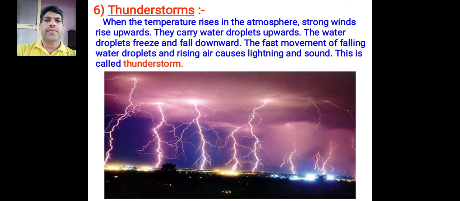Now, thunderstorms. When the temperature rises in the atmosphere, strong winds rise up. They carry water droplets upwards. The water droplets freeze and fall downwards. The friction between the falling water droplets and rising air causes lightning and sound. This is called a thunderstorm.